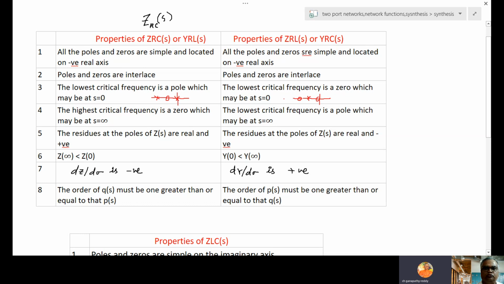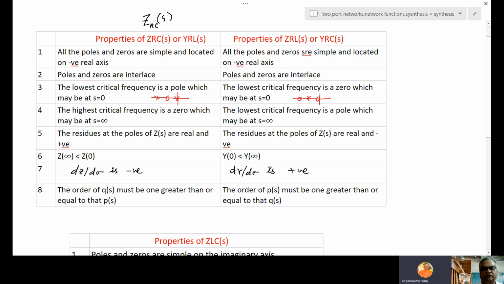So 0, pole, 0, pole, interlacing, alternately it will come. But here it will start with a 0. The 0 need not be at the origin, but the lowest critical frequency is a 0, which may be at s equal to 0. Whereas the highest critical frequency is a 0, which may be at s equal to infinity. If it starts with a pole, then 0, then pole, where is the next 0? That is at infinity. So the highest critical frequency is a 0, which may be at s equal to infinity.